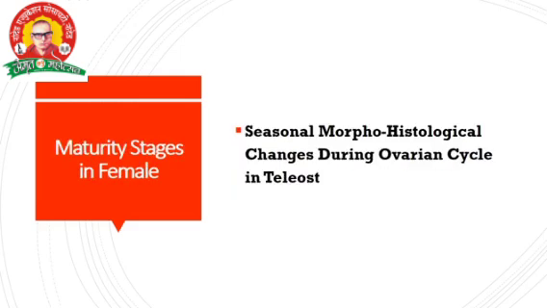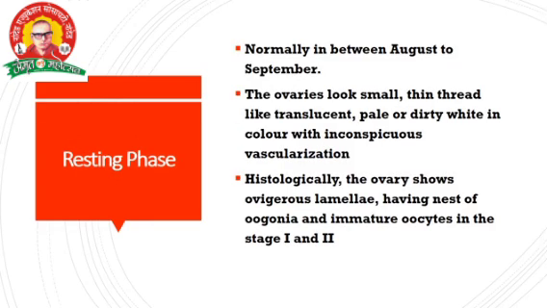The next part is the maturity stages in female. Already we have seen the maturity stages in male. The next one is the maturity stages in female. How does the female mature? Seasonal morphohistological changes in the ovary in teleosts. First of all, the first phase is the resting phase. It is also the same in the testes. There is also a resting phase in the ovary. How is it in the ovary?